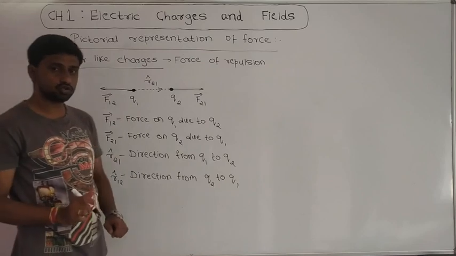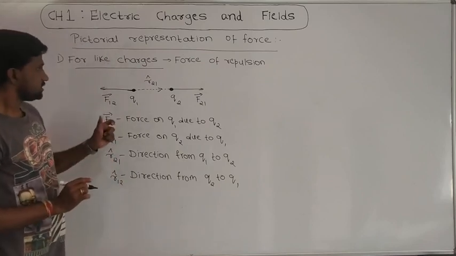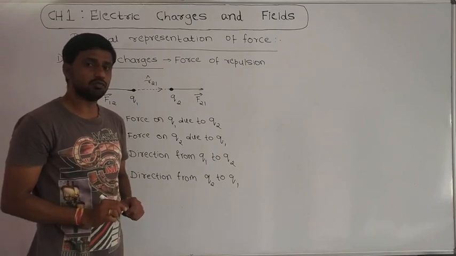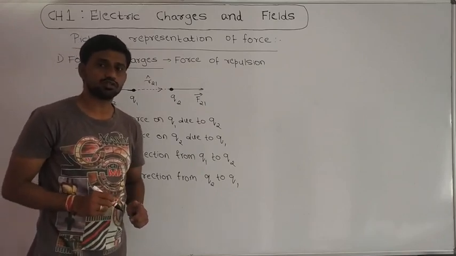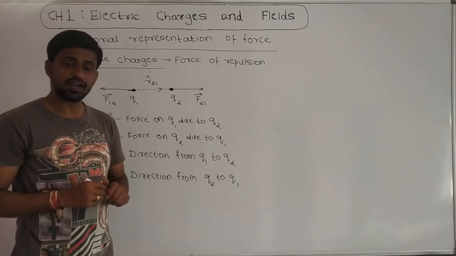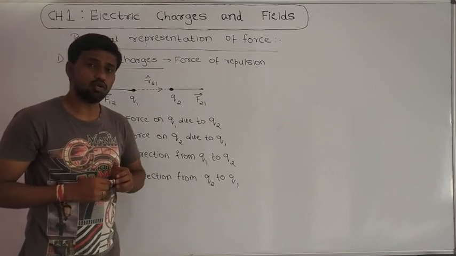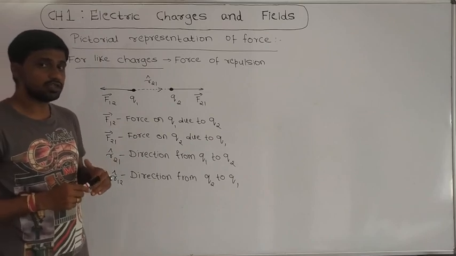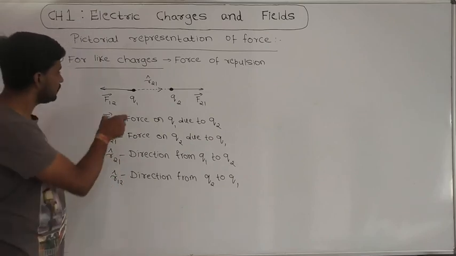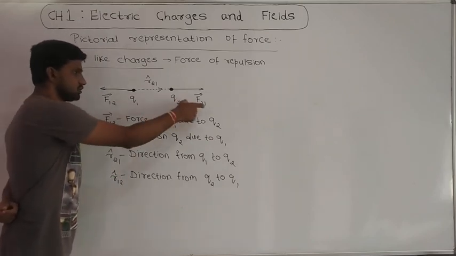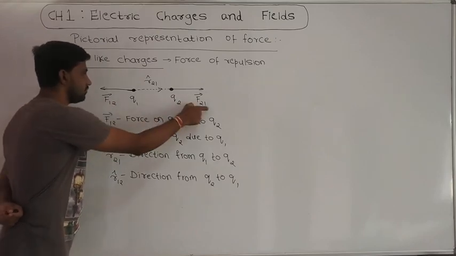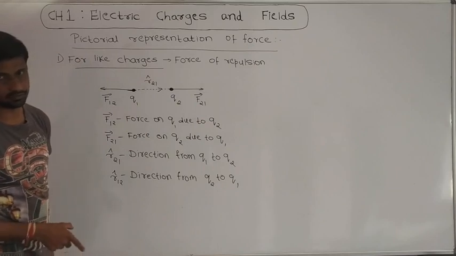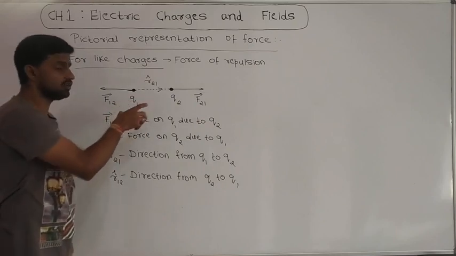And another point you should remember is that Coulomb's law also agrees with Newton's third law of motion. We know that Newton's third law of motion says that for every action there is an equal and opposite reaction. Here also Coulomb's law agrees with Newton's third law. That means if you observe the two forces, F12 vector and F21 vector, the force directions are opposite, but their magnitudes are the same.